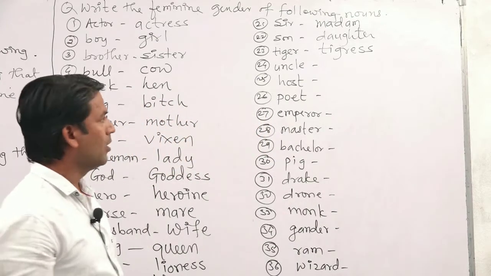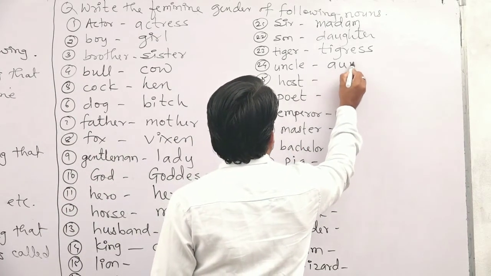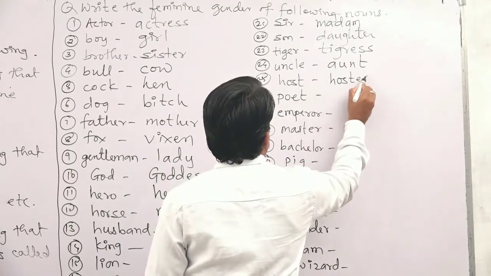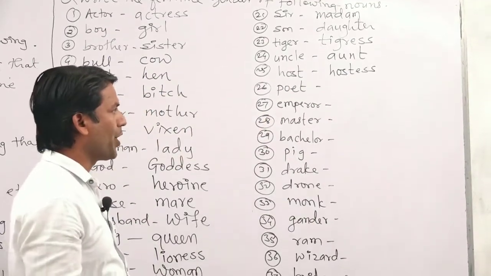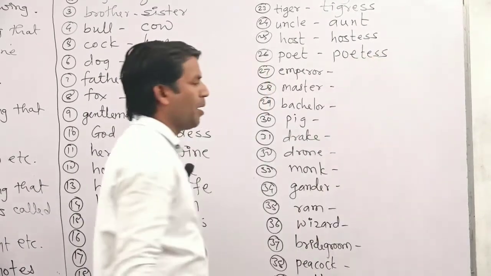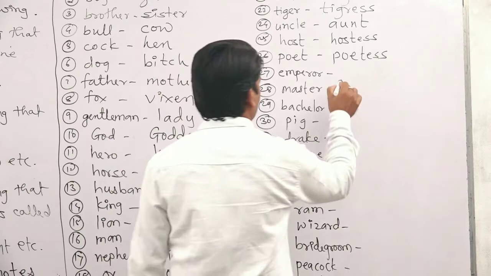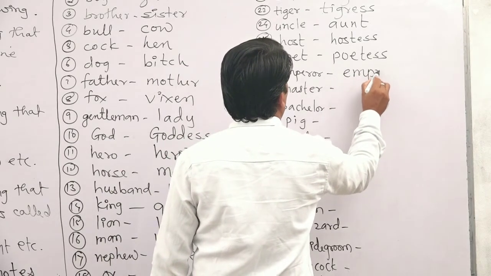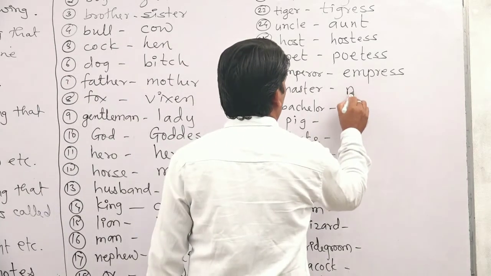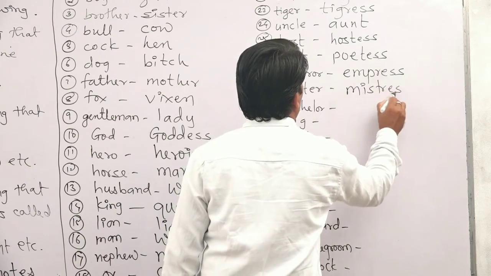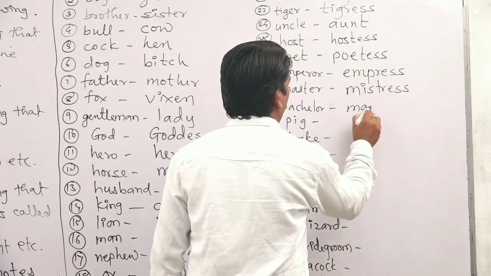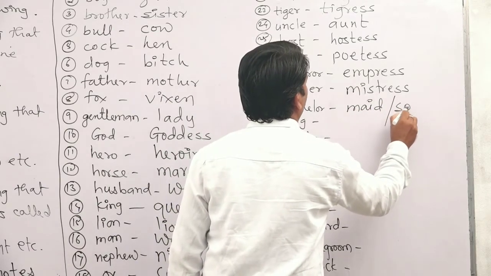After that, uncle, aunt. Host, hostess. After that, poet, it will become poetess. Emperor, empress. After that, master, it will become mistress. Next, bachelor, we can write here maid or spinster.